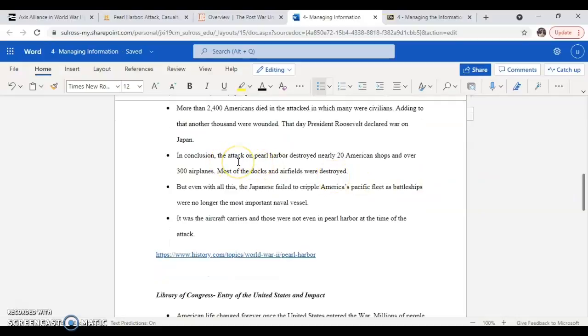In conclusion, the attack on Pearl Harbor destroyed nearly 20 American ships, not shops, and over 300 airplanes. Most of the docks and airfields were destroyed, by the way. But even with all this destruction, the Japanese failed to cripple America's Pacific Fleet, as battleships were no longer important at that time. America was already advanced. They were already using airplanes, and it was the aircraft carriers that were important, and those were not at Pearl Harbor at the time of the attack.